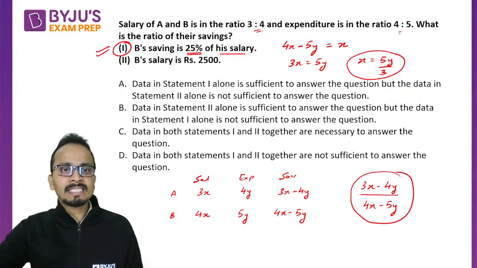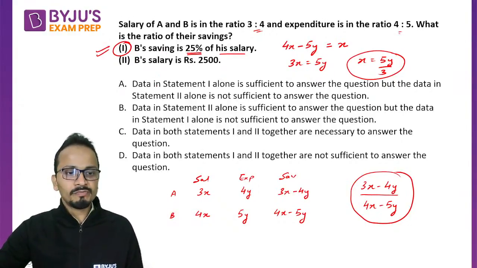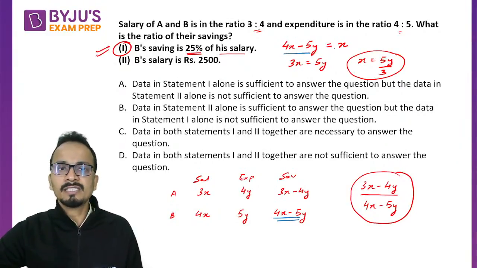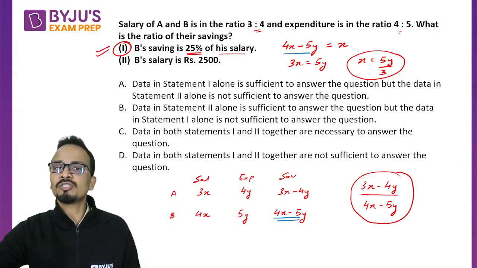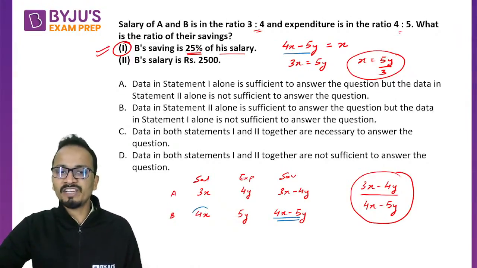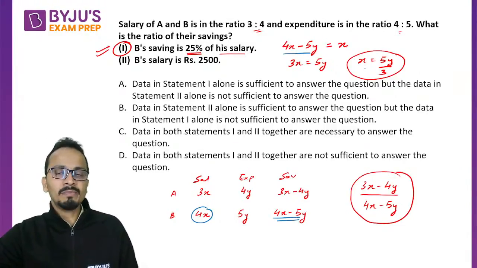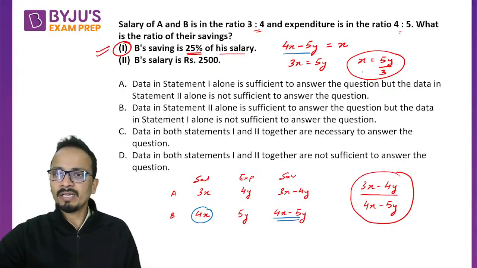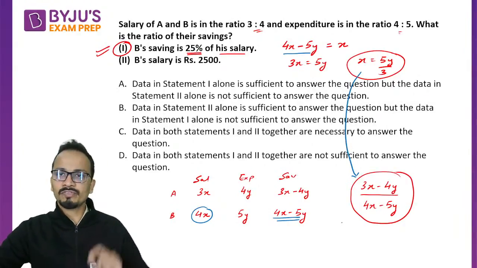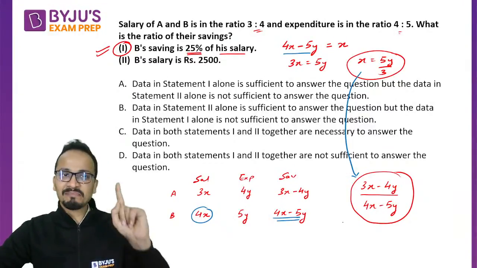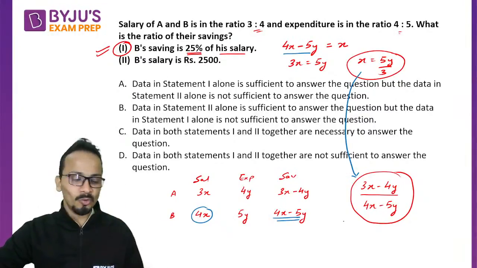Statement 1 says that savings of B, that means this expression 4x minus 5y, is equal to 25% of his salary, 25% of 4x, which is x. Using this, I'll be able to get the relation between x and y, and upon substitution, I will be able to get the value of the ratio of the savings. So the answer can be given by statement number 1 alone.